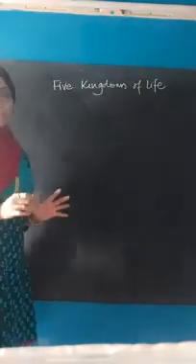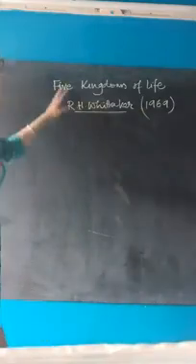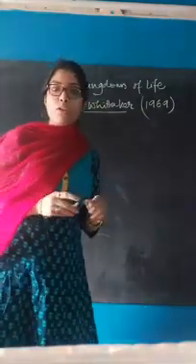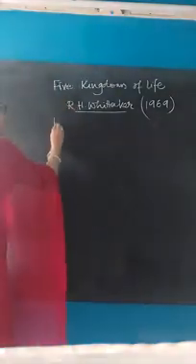This classification was given by R.H. Whittaker in 1969. At that time, R.H. Whittaker gave these 5 kingdoms of life. We can also call it 5 kingdom classification. So what are the 5 kingdoms that he gave?